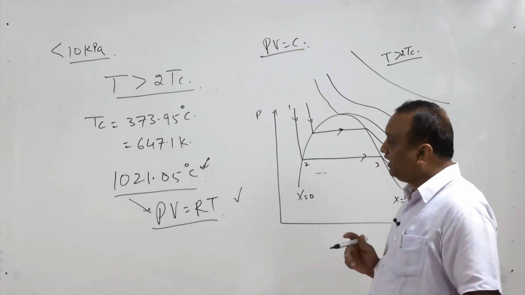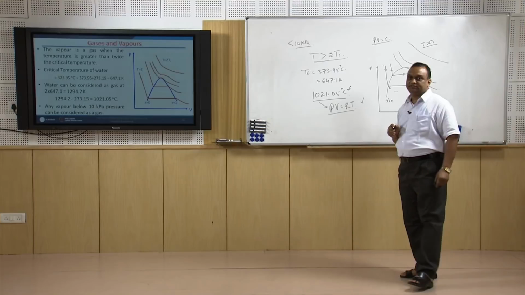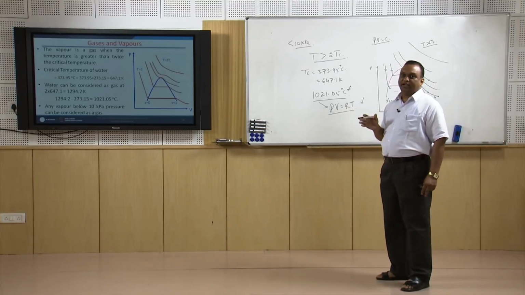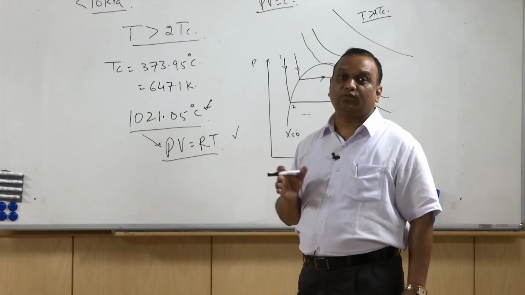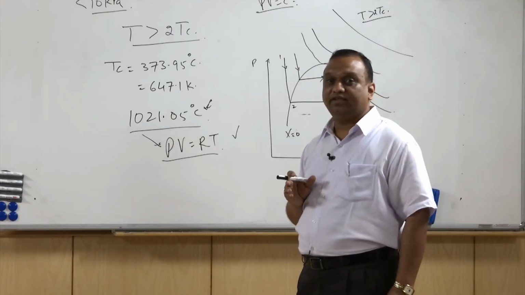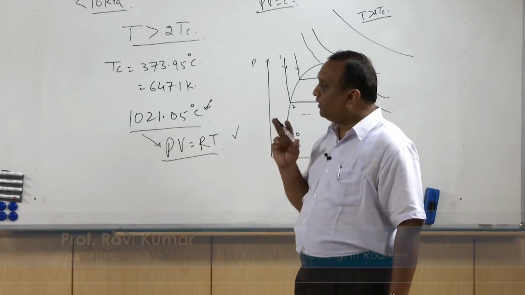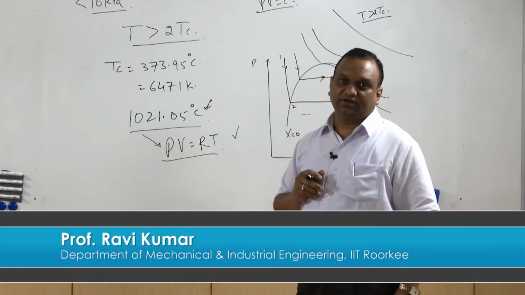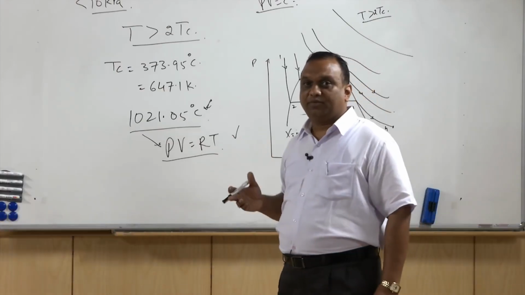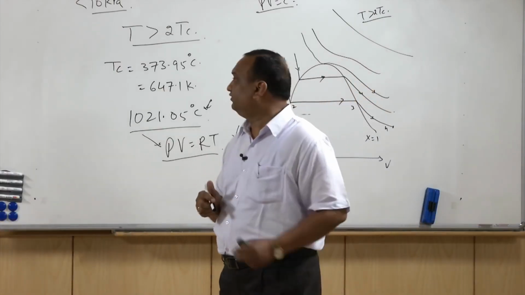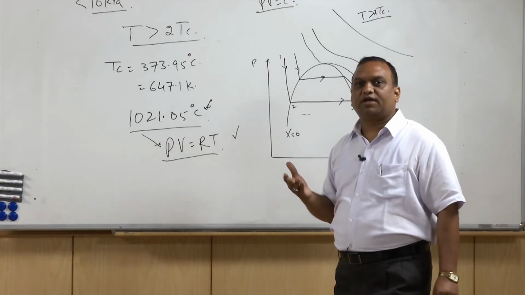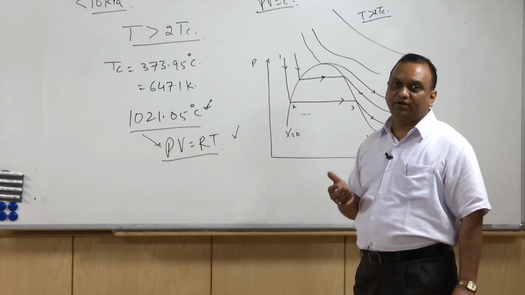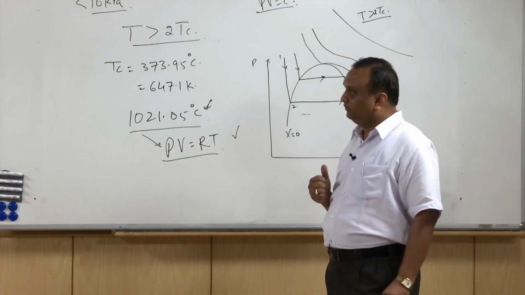That is why in refrigeration and air conditioning analysis, when we take air that also contains water, the water vapor present in the air is considered as a gas, because the partial pressure of water vapor in the air is less than 10 kilopascal. However, in the case of steam power plants, when the steam is at a pressure of 40 bar or 50 bar, it is not considered as a gas. That is why we need a steam table in order to find the properties of the steam.